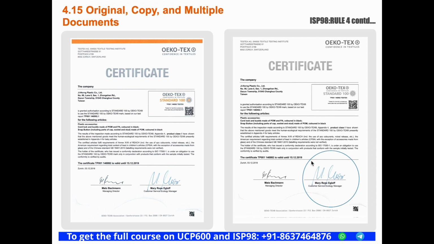In this case we can clearly identify this document is a copy, that is a photocopy, but the signature of the issuer is still original. So we cannot say this is a copy. This document is considered as an original. Why? Because the issuer's signature is original on the document. So signature is the deciding factor while considering a document as original or copy, right?